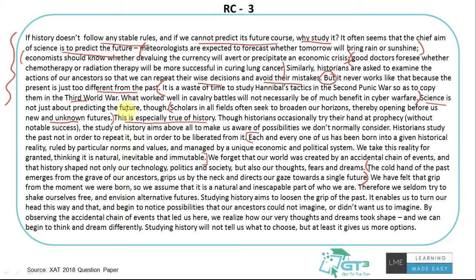We have felt that grip from the moment we were born, so we assume that it is a natural, inescapable part of who we are. So he's saying again the same thing, that being held by the neck and shown only one future is a restriction in our thoughts. We have felt that from the moment we were born, so we assume that it is natural and it is how it is, I can't change anything. Therefore we very rarely try to shake ourselves free and envision alternative futures.